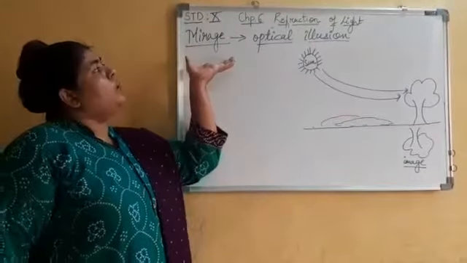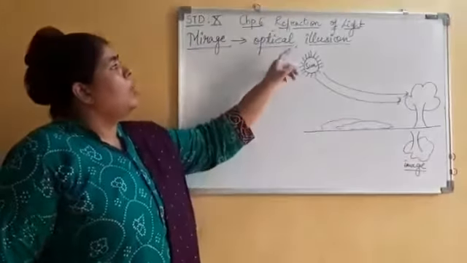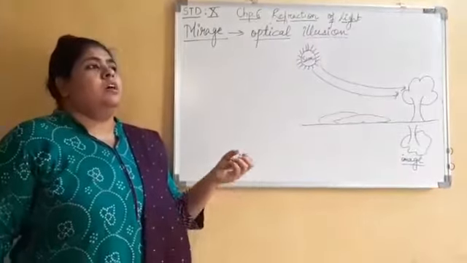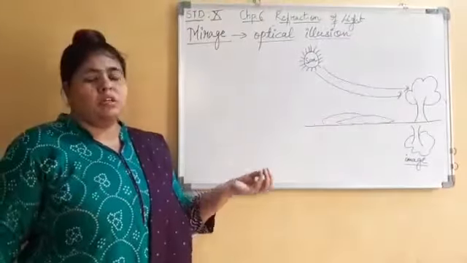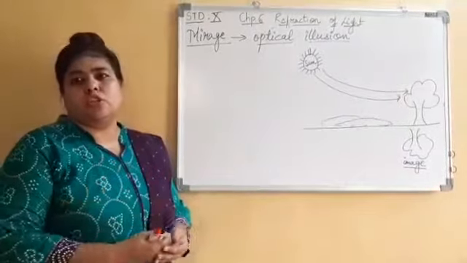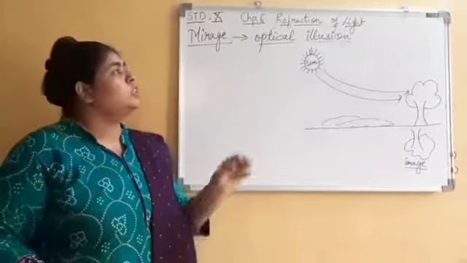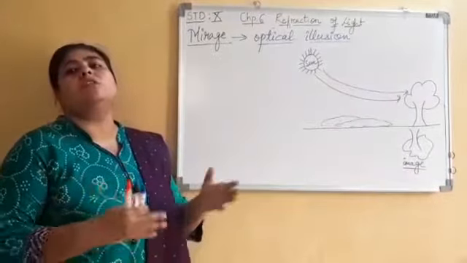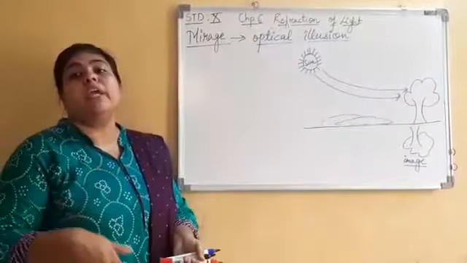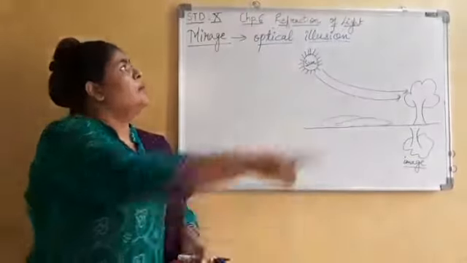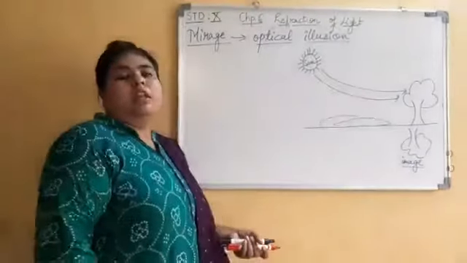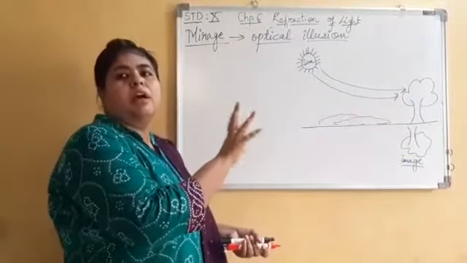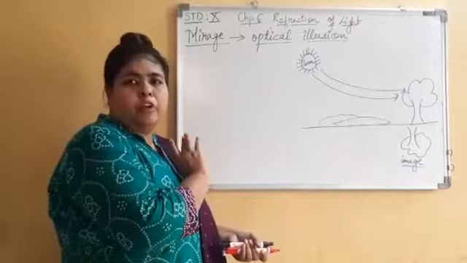I have written a word mirage and I have written optical illusion. Illusion means magic. We have visited many circuses, and we have seen jugglers show this; they do some magic. Now this magic is created by nature. Let us study how this magic works. Mirage is nothing but an optical illusion. Optical means because of light. This magic takes place because of light.